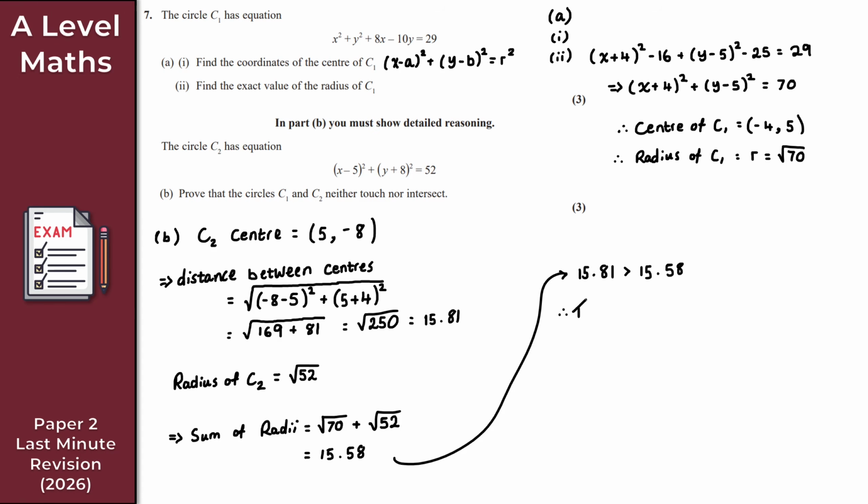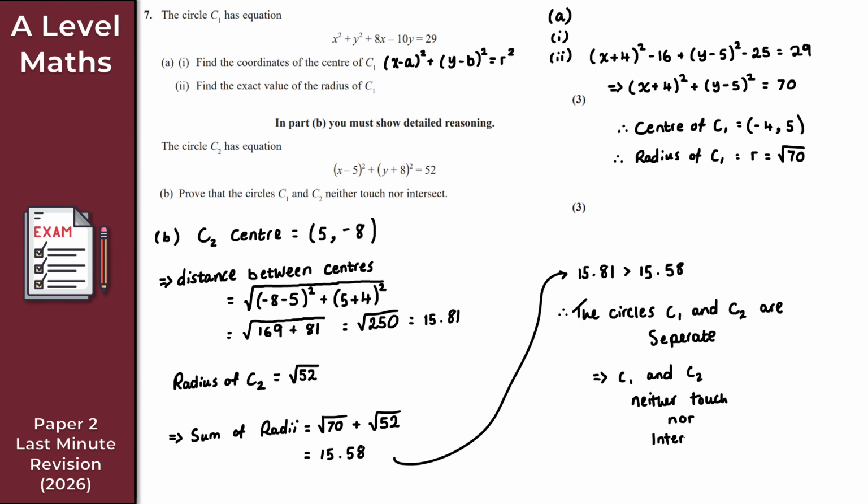So therefore, the circles C1 and C2 are separate, and this implies that C1 and C2 neither touch nor intersect. Boom. There we go.